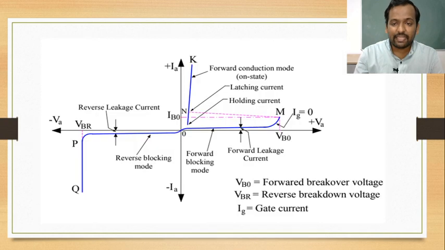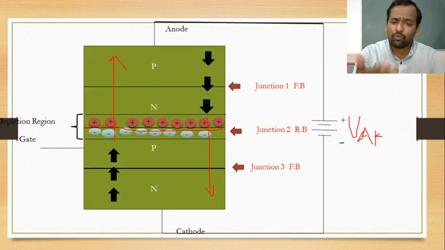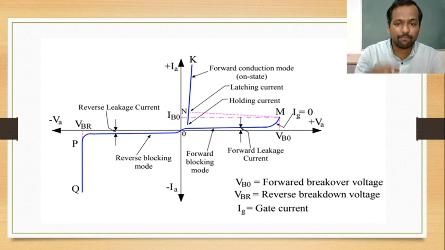Now if we see the VI characteristics of SCR, the characteristics may be forward bias or reverse bias. Now we see this working with characteristics. In forward bias, anode is connected to the positive terminal and cathode is connected to the negative terminal. That is, the SCR is said to be in forward characteristics. And in reverse characteristics, anode is connected to negative and cathode is connected to positive.